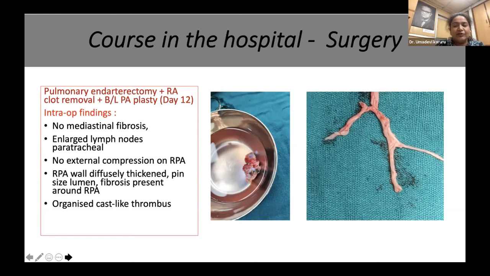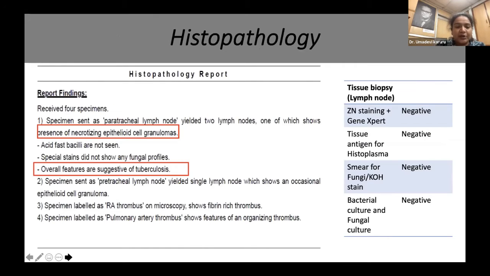The lymph node which was removed showed necrotizing epithelioid granulomas, which was suggestive of tuberculosis. However, other tuberculous workup like AFB or TB-PCR was negative.